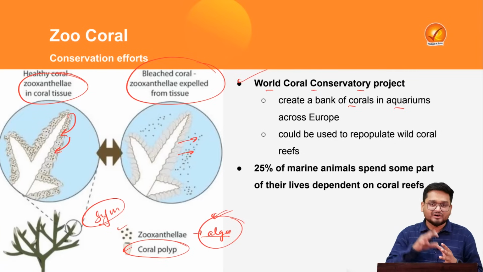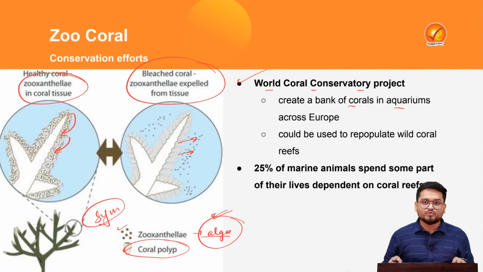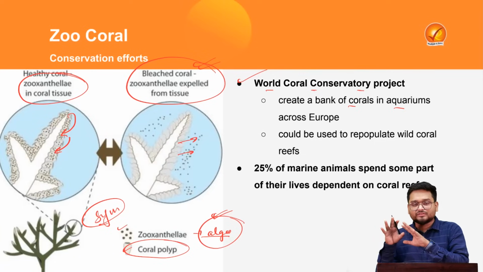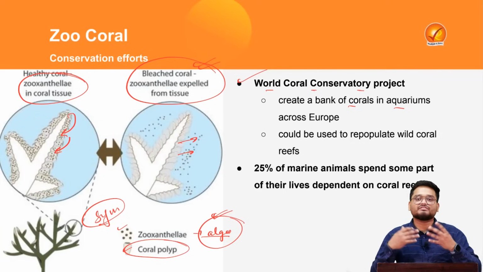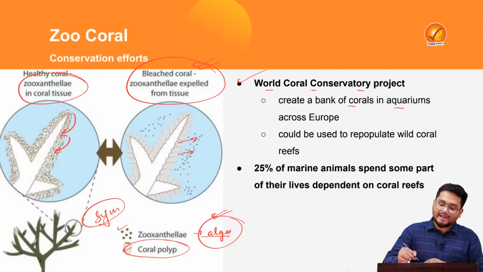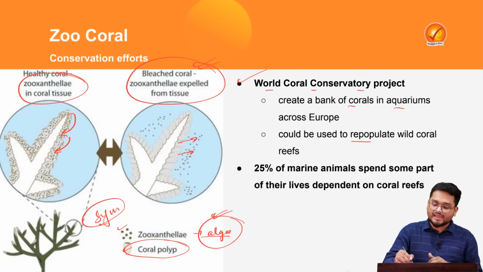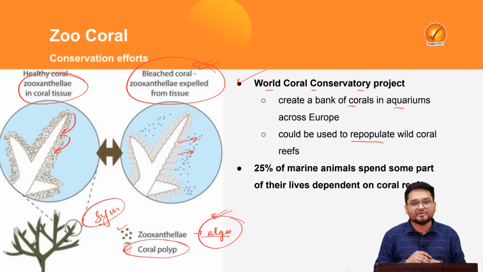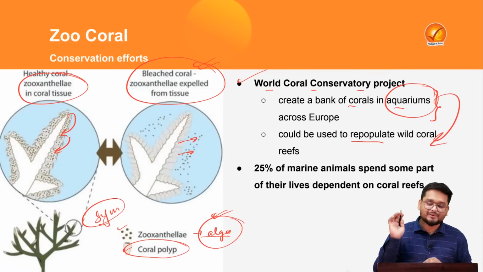Here, various species and specimens of corals have been collected from various parts of the world where coral bleaching is being seen, and these coral species are being bred in captivity. Various conservation efforts are taking place, with a long-term vision to repopulate the wild coral species which have bleached in their original locations. So healthy corals from these aquariums can later be replanted in these regions where coral bleaching has been taking place.